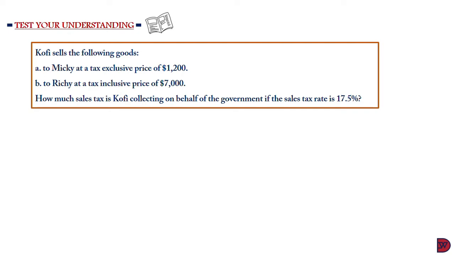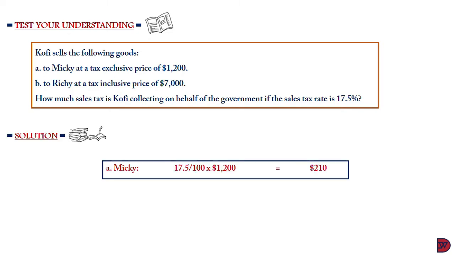Now, Kofi sells the following goods. A, to Mickey at a tax exclusive price of $1,200. B, to Richie at a tax inclusive price, which is the gross. So how much sales tax is Kofi collecting on behalf of the government if the sales tax is 17.5%? Now, let's look at Mickey. The tax exclusive price is available. So it's going to be the 17.5 divided by 100 times $1,200, giving us $210.